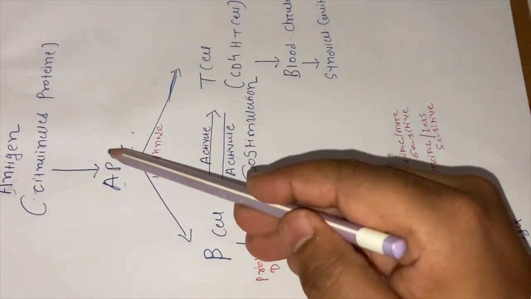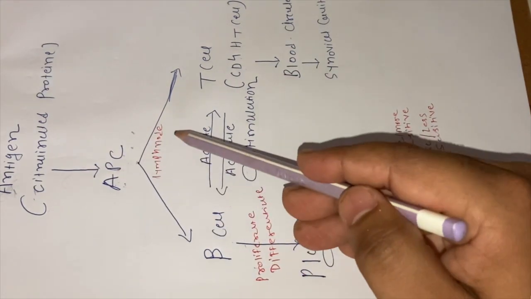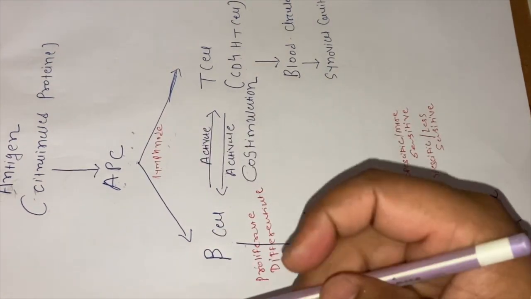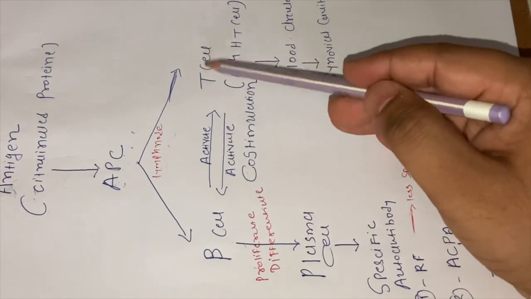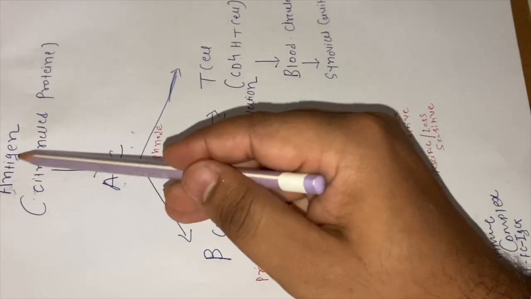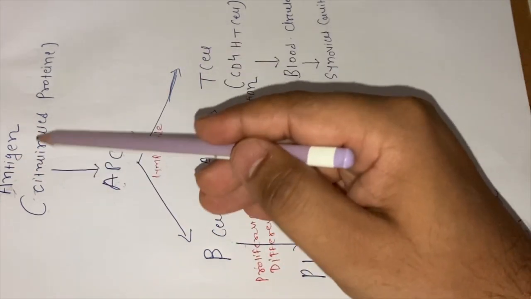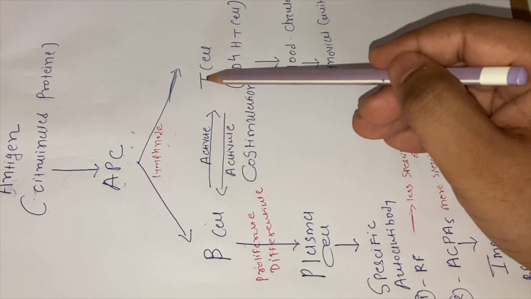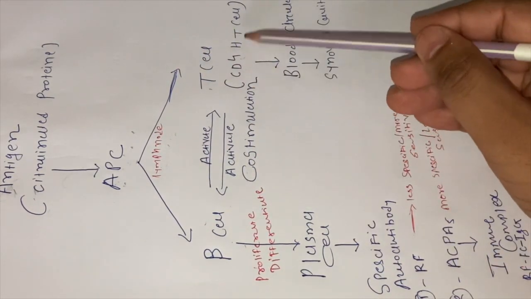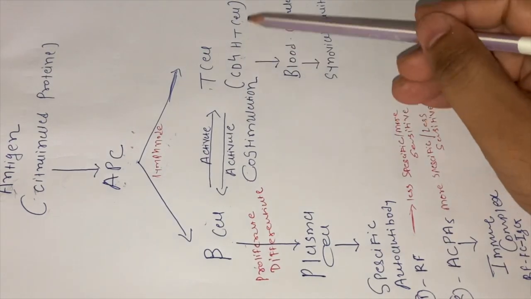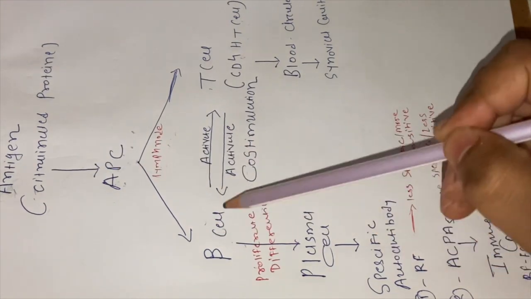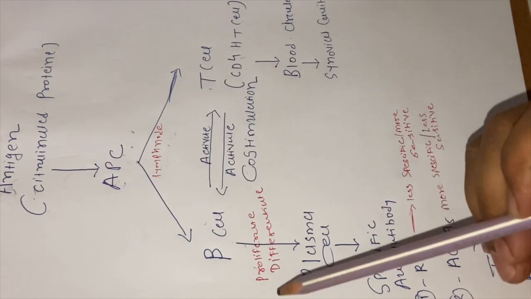These cells can travel to the nearby lymph node, and the lymph node contains lymphocytes, which include B cells and T cells. So the antigen presenting cell will present this citrullinated protein to the B cells and T cells, and when this antigen binds to a T cell, specifically CD4 plus helper T cells, these T cells will get activated, and when this antigen binds to a B cell, it will also get activated.